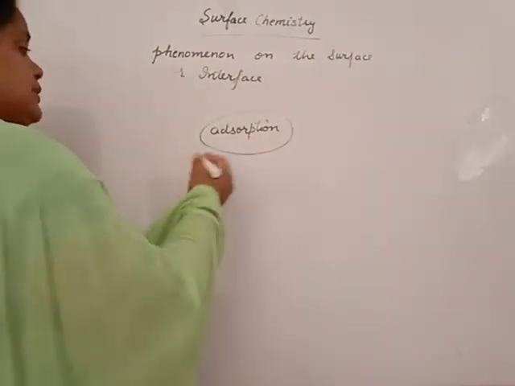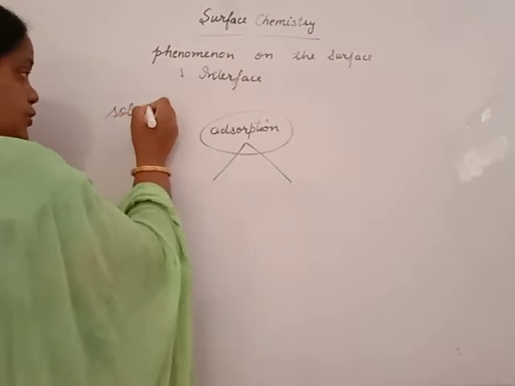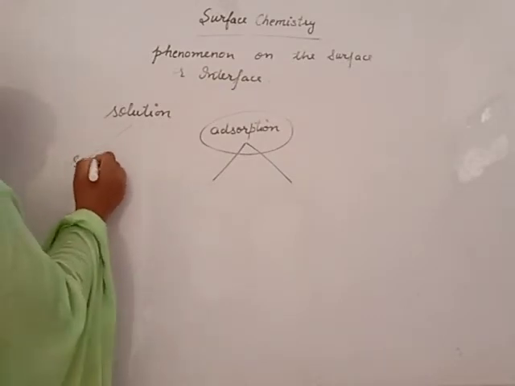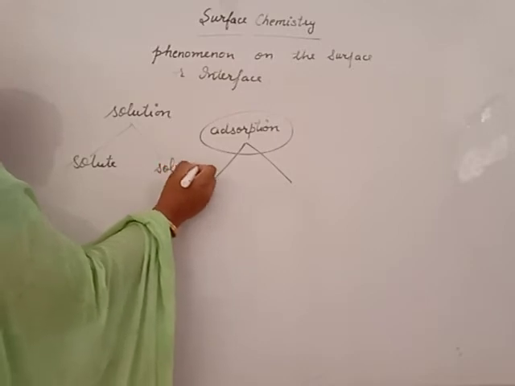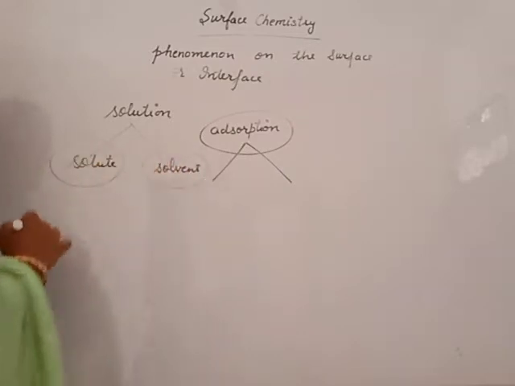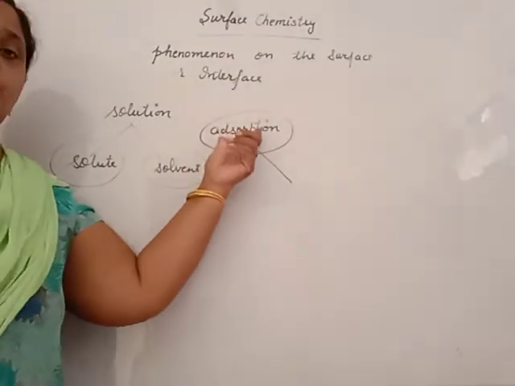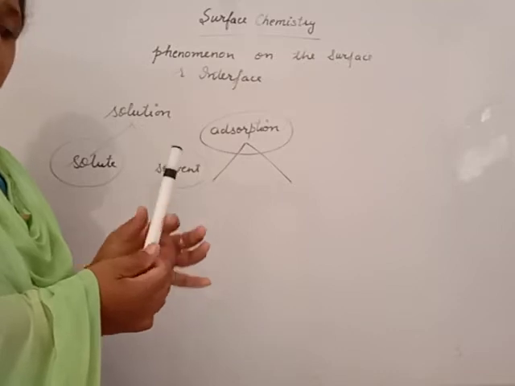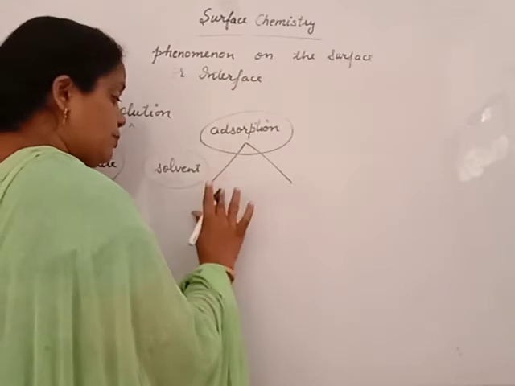Beta, adsorption consists of two components, just like a solution. A solution also consists of two components. One is the solute, another is the solvent. Solute is used in a small amount, solvent in a large amount. These meanings are not applicable here. Beta, we have two components. One, the component whose surface is used is known as adsorbent.